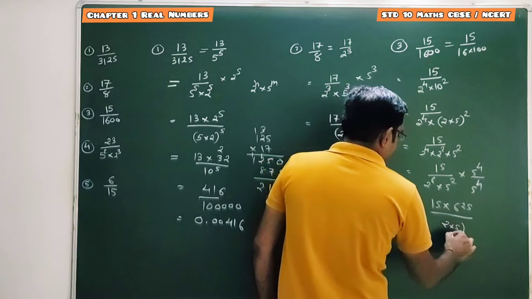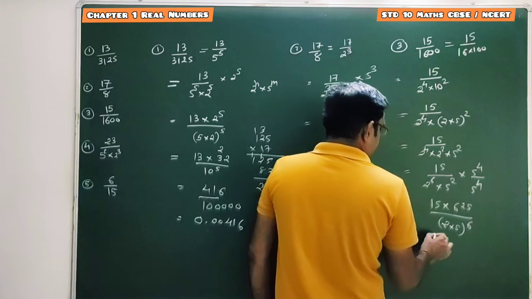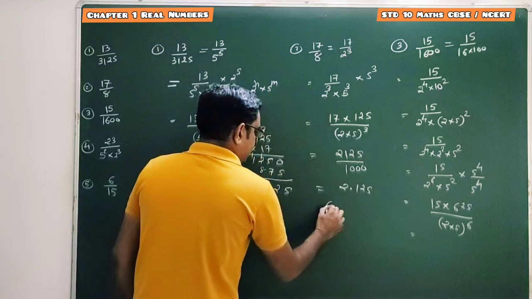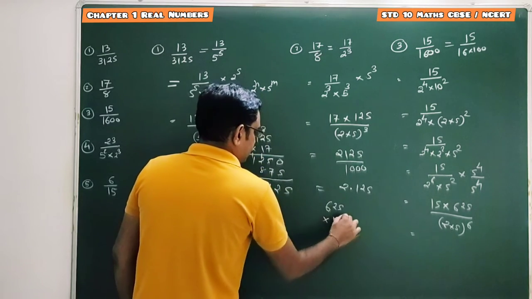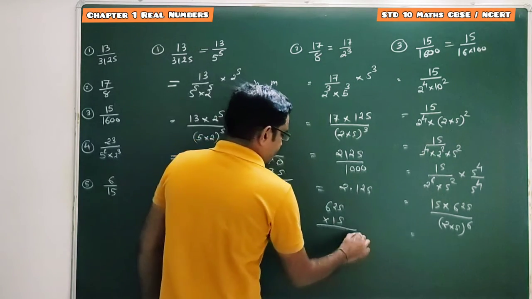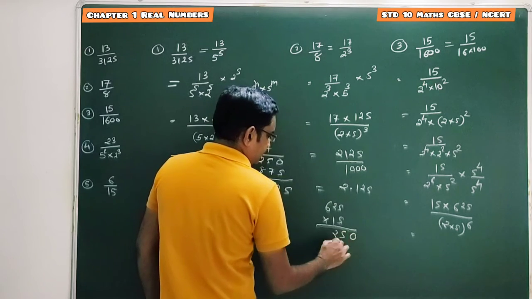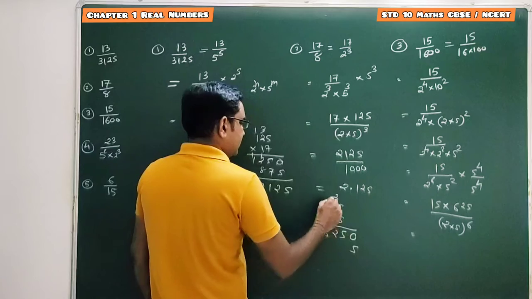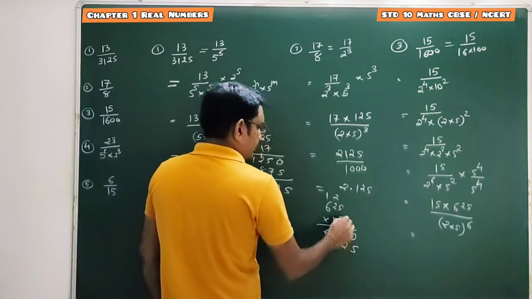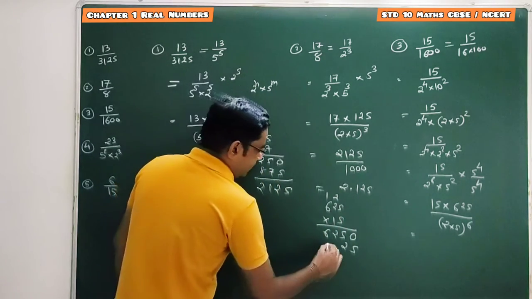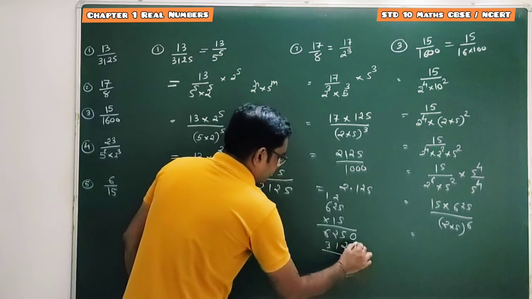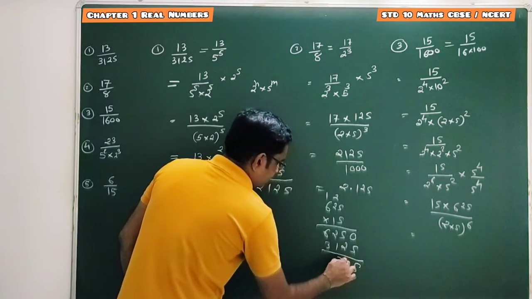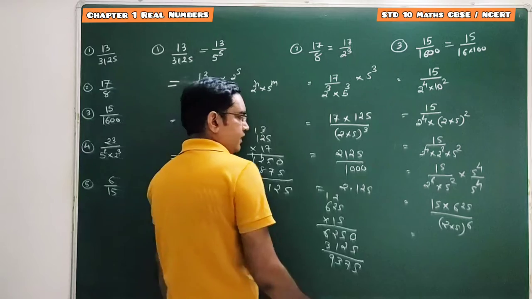So perform the multiplication: 625 multiplied by 15. 5 5s are 25. 5 2s are 10 plus 2, 12. 5 6s are 30 plus 1, 31. So it's 9375.